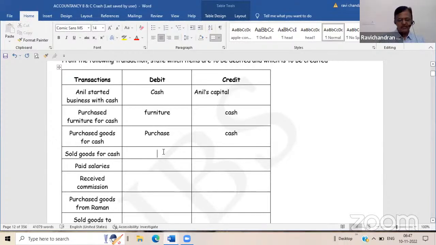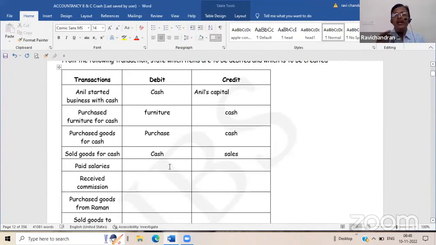Sold goods for cash. Debit cash account, credit sales. Now, I will tell you one clue. Whenever cash is debited in our book, it is a receipt of cash. Whenever cash is credited, it is a payment of cash. Remember it. Any transaction, first you have to bifurcate into cash or credit, so that one aspect will be easy for you. If it is a cash receipt transaction, cash account should be immediately debited. If it is a cash payment transaction, the cash account should be credited.